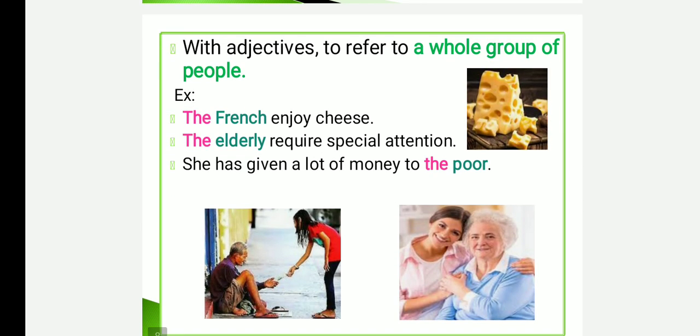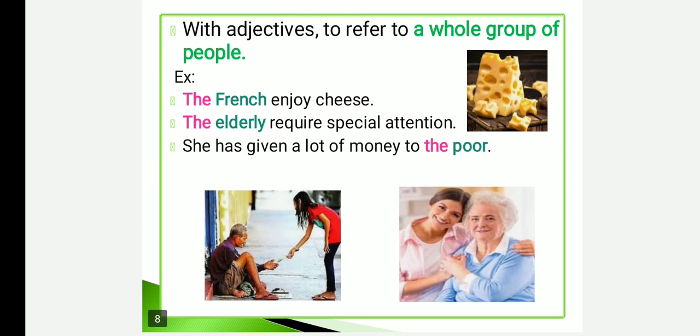We can use the article "the" with adjectives which refer to a whole class of people. For example, "the French enjoy cheese." The French represents the people who belong to the French country. "The elderly require special attention": it represents all elderly people in the world.